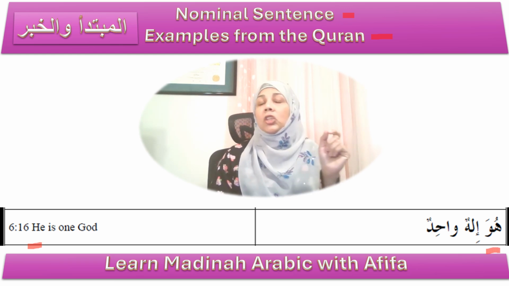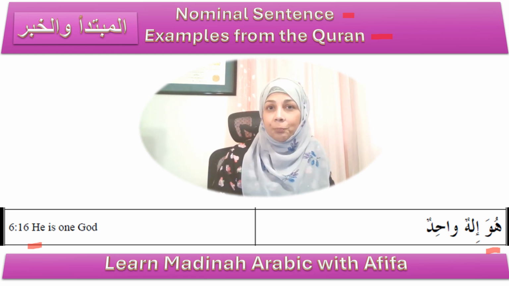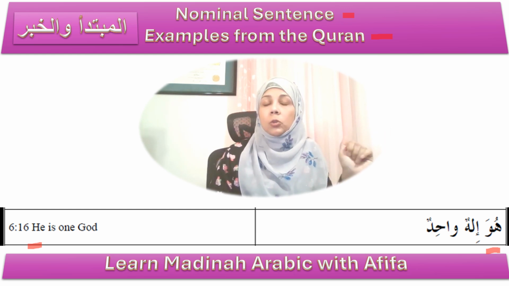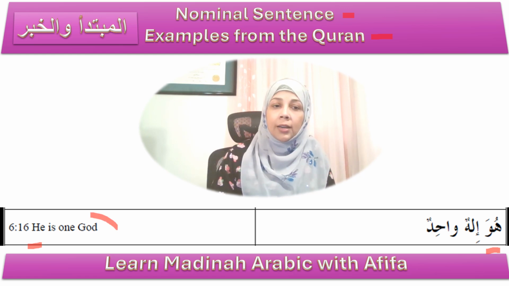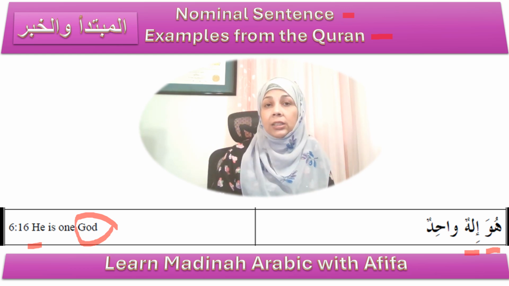Now, if you just say he and stop, the listener is waiting for more information about he. So the moment you say he is God, the sentence is complete. So here God is the khabar. The one word ilahun is the khabar here, okay? Because the sentence is complete once you say huwa ilahun.